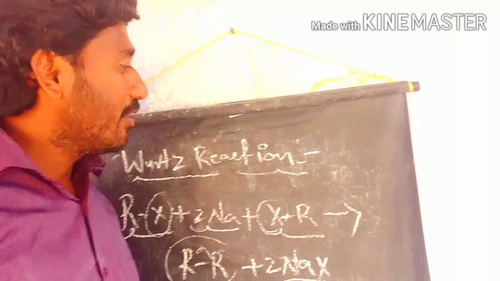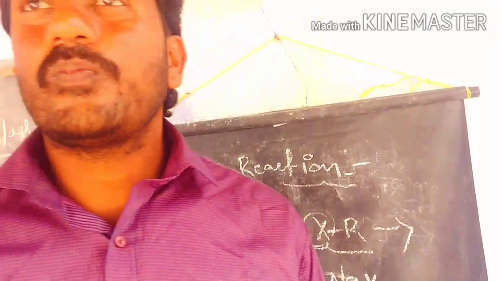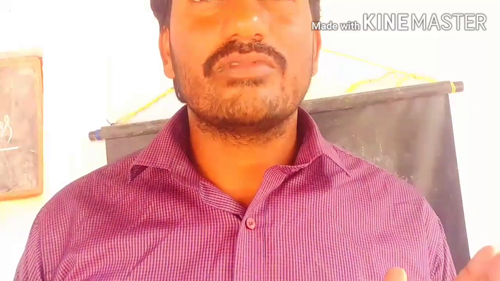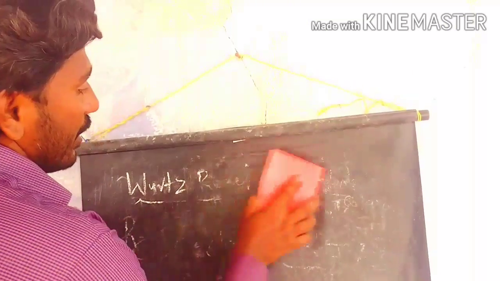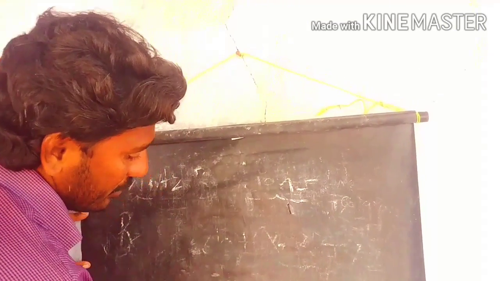You can prepare, for example, butane from this reaction. We take ethyl chloride and react it with sodium in the presence of dry ether.